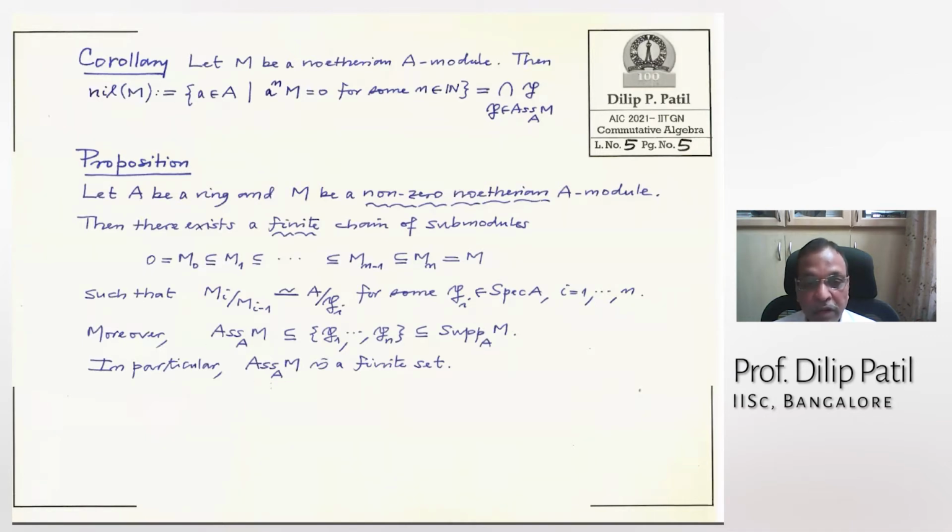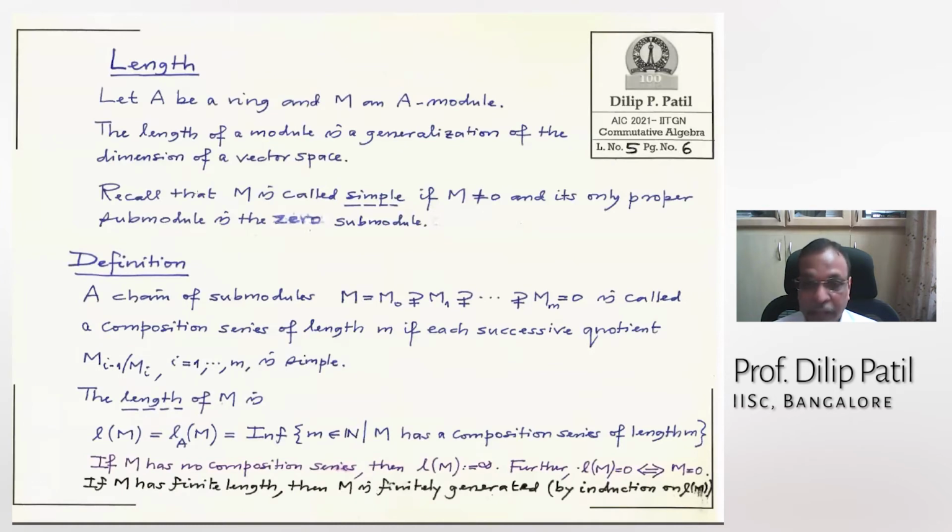So in particular, the associated primes of a module form a finite set. That is under the assumption that the module is non-zero and Noetherian. You don't need A to be Noetherian. All right. Now, the next concept is length. This is, I think, chapter 6 in Natya notebook.